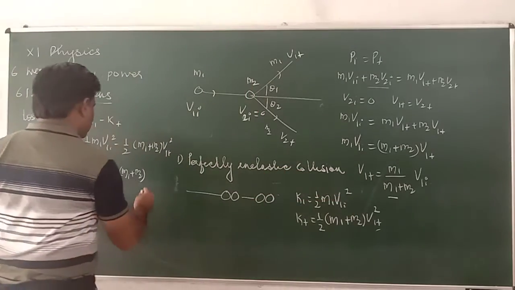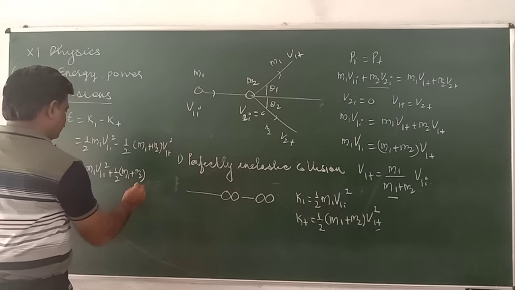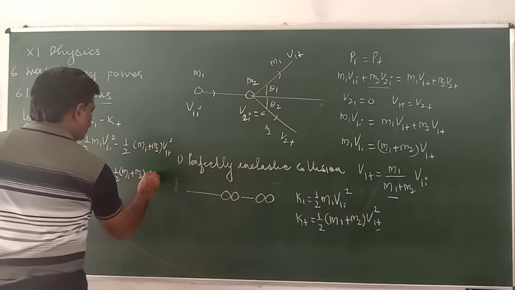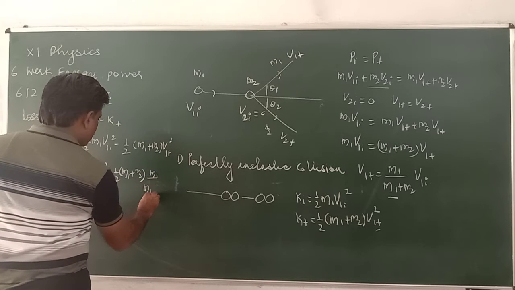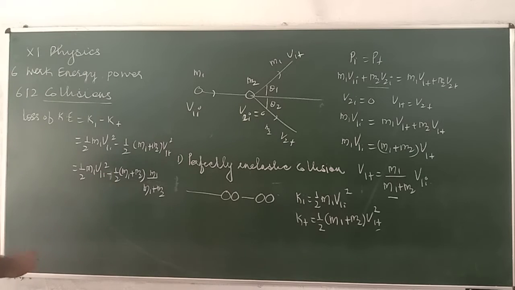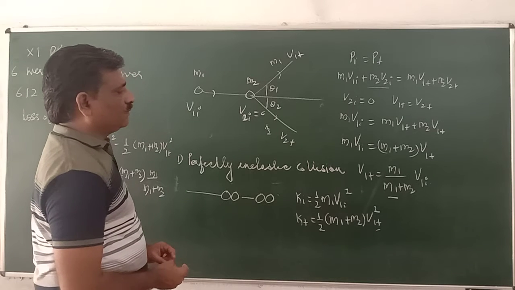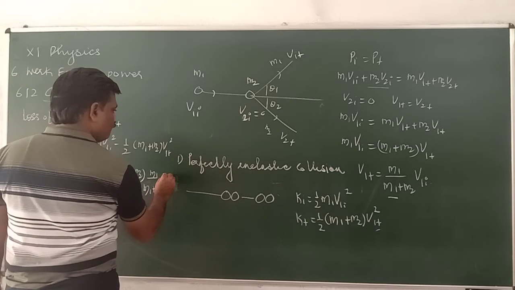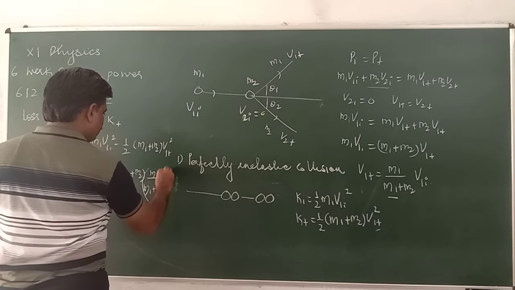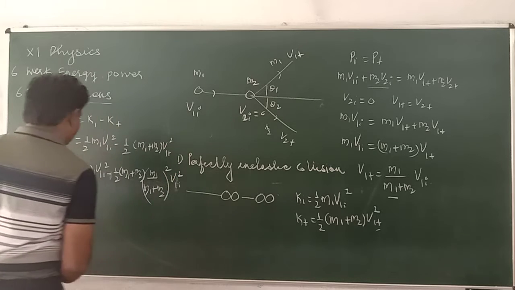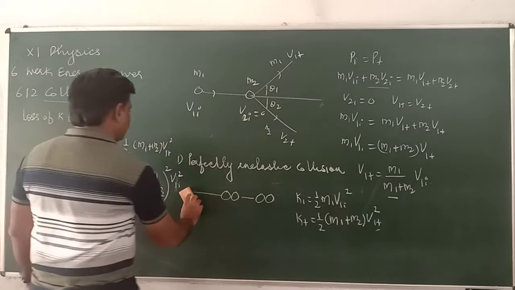I can substitute v1f, which is equal to M1 over (M1 plus M2) times v1i, here. A minus will come here, and v1i bracket square. It's a square here.